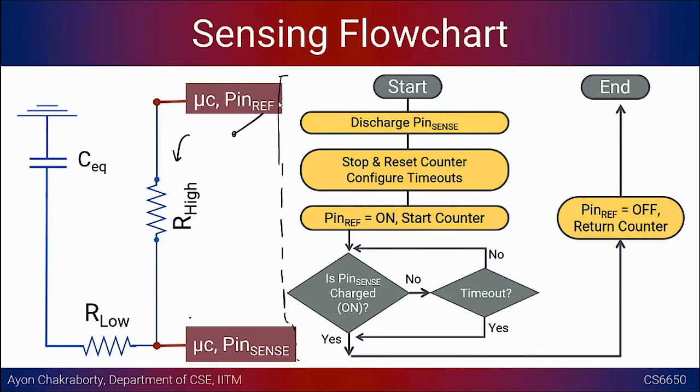Yes. So we get a relative comparison. Absolutely true. All we care about is that every operation we are doing is relative, right? Here we just want to make sure whether C equivalent has become C equivalent prime or not. Earlier it was just C1, now it has become C equivalent. I just want to register the difference. If there is a difference, something has changed in the circuit. That's all we are interested in, right? We are not trying to measure the capacitance value and report it to the world. All we are interested in is whether the touch has taken place or not. So that's the proxy that we are using, right? Okay, so hope that is clear.